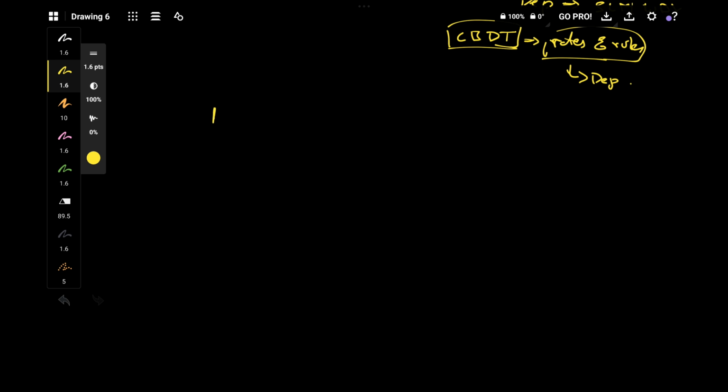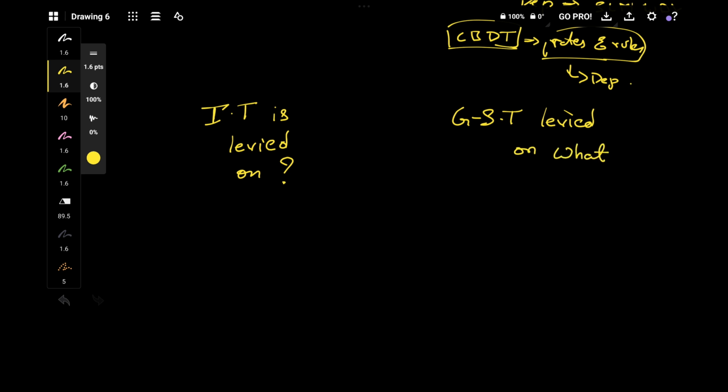Income tax is levied on what, and GST is levied on what? I want you guys to answer this question. Very important. So many people aren't able to answer this even in interviews. That's not at all good. So I want you guys to know it with clarity. Everyone will easily say that income tax is on income. That's very good. I agree. It is on income. But what is GST levied on?